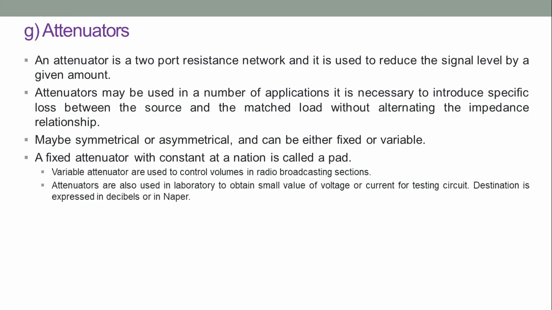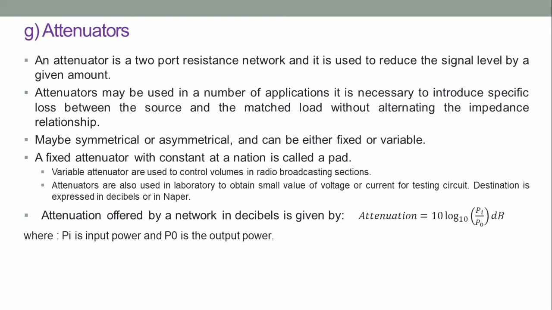A fixed attenuator with a constant attenuation is called a pad. A variable attenuator is used to control the volume in radio broadcasting sections. Attenuators are also used in laboratories to obtain small values of voltage or current for testing circuits. Attenuation is expressed in decibels or nepers.